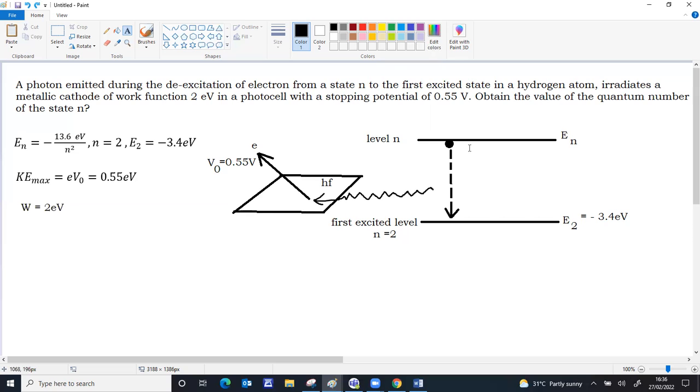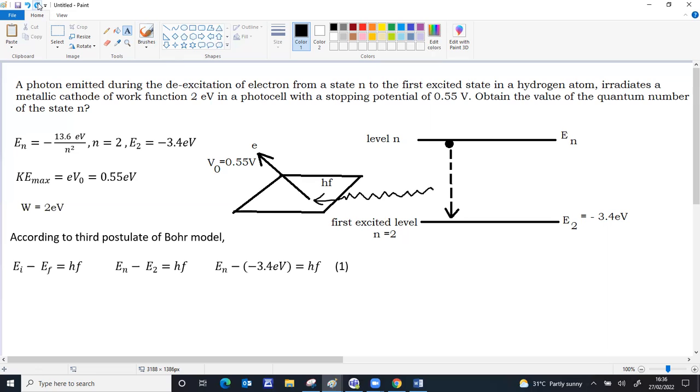If you see the first process, according to the third postulate of the Bohr model of the hydrogen atom, the energy difference, initial minus final, will be frequency times h, Planck's constant, the energy of the photon. Here the initial level is En and the final level is E2. So En minus E2 equals h nu. We know the E2 value calculated as minus 3.4. If we substitute that here, En minus of minus 3.4 electron volt becomes En plus 3.4 electron volt, equal to the energy of the photon. This is equation number 1.